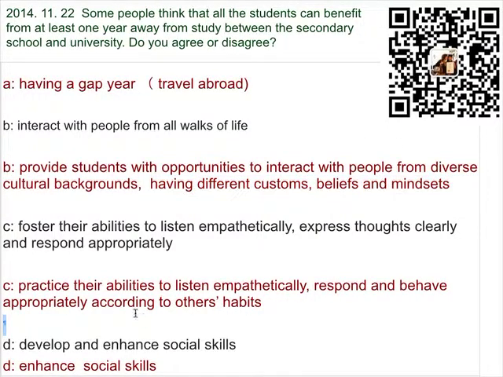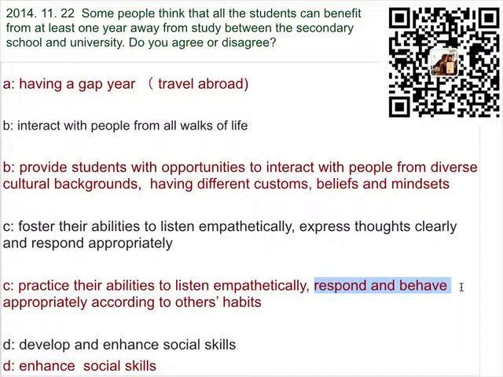And next one, this can help students practice their abilities to listen empathetically. And here I changed a little bit. Instead of saying express thoughts clearly, respond accordingly or appropriately, I put respond and behave. When we interact with people, it involves behaviors, right?